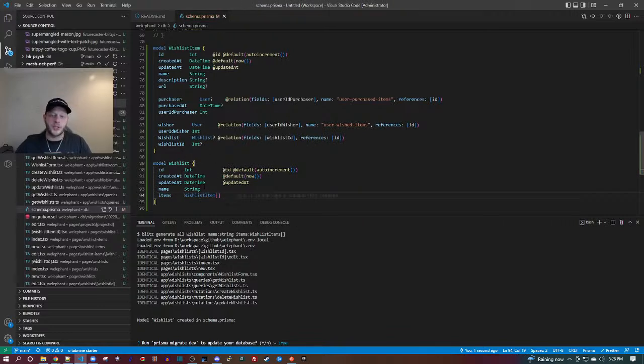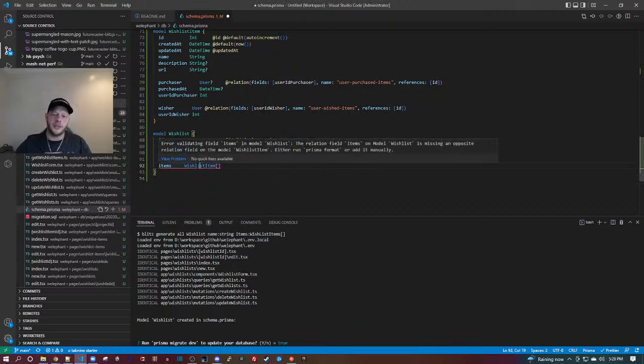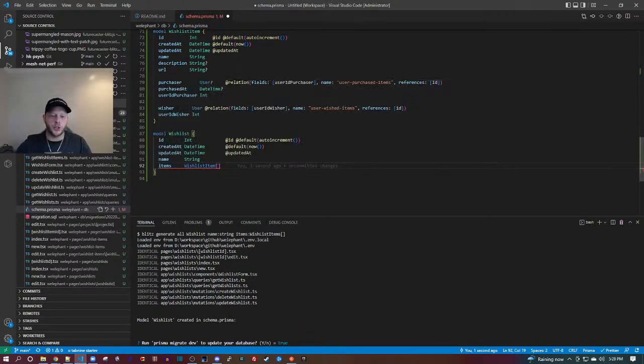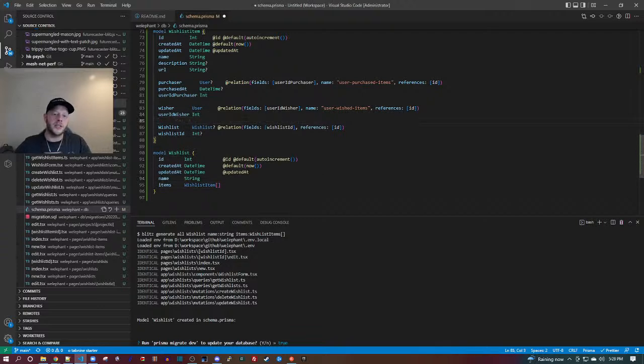So I can just Control S, which runs the formatter. If I Control Z, you can see it says either run Prisma format or add it manually. When I Control S, it runs the formatter automatically. And you can see wish list was added here along with the wish list ID.